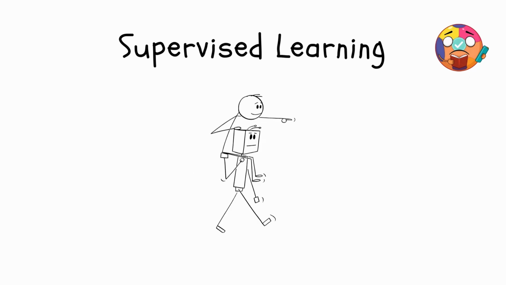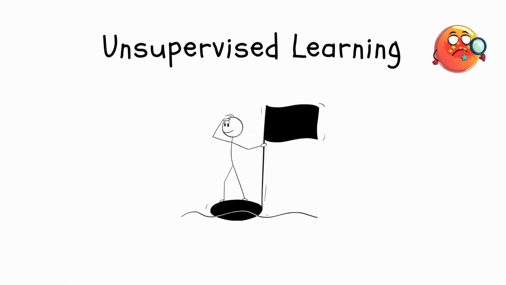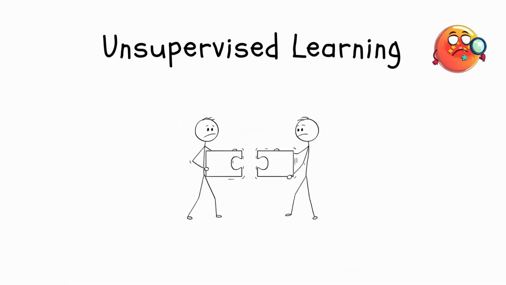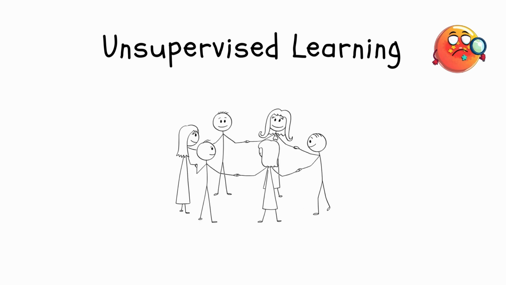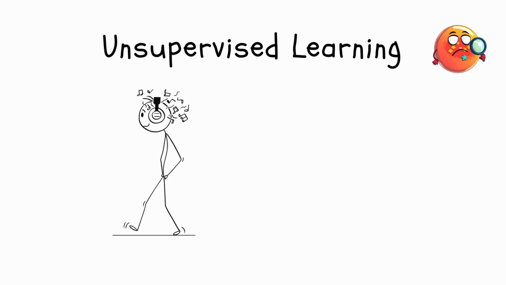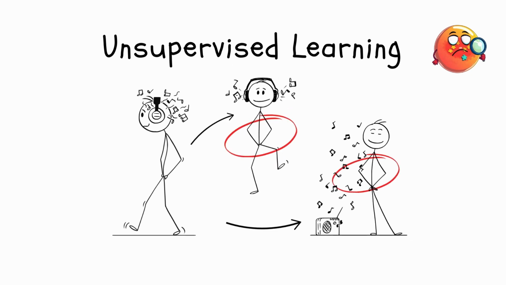Supervised learning is like giving AI a teacher. It learns from examples and becomes smarter over time. Now, let's talk about unsupervised learning, where we don't provide any labels or answers. Instead, we let AI explore data on its own and discover hidden patterns. One approach is called clustering, where the AI groups similar items together. Think about a music streaming app analyzing listening habits to group users into categories like hip-hop lovers or jazz enthusiasts.